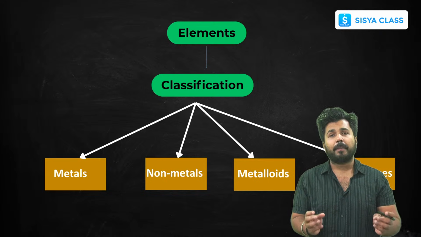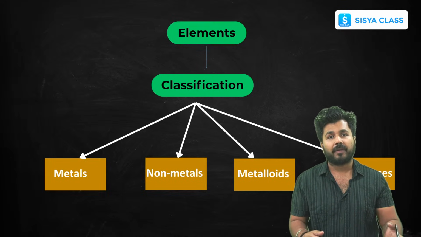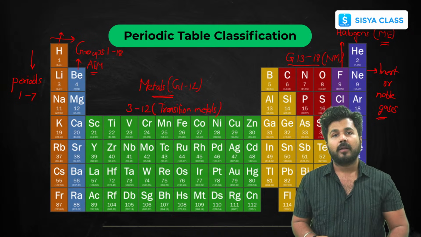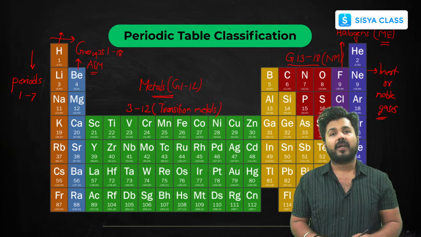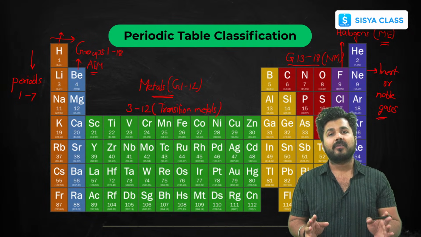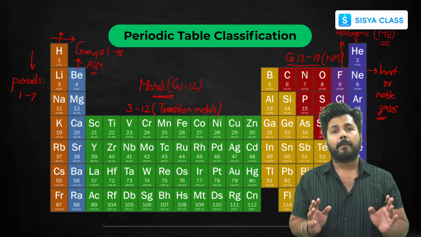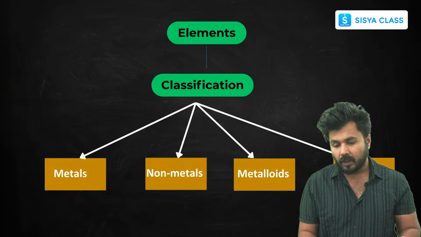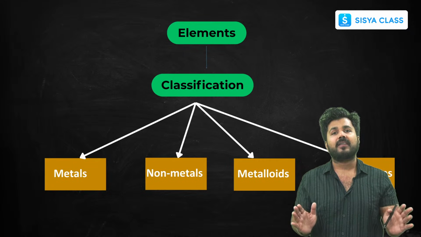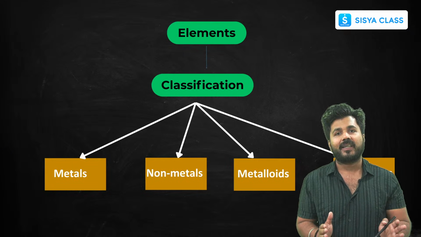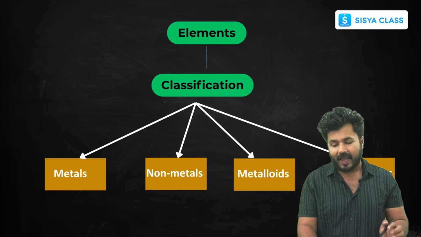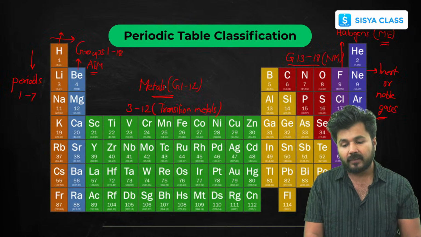So let's start from the basics, then we'll move on to the chapter very quickly. Okay, so elements. Now elements, what are these? All of these which you can see in the periodic table are elements. Elements are those substances which are comprised of the same type of particles, and they are called atoms. Now you can classify these elements according to the periodic table on the basis of metals, non-metals, metalloids and noble gases. I have already told you about metals, non-metals and noble gases.